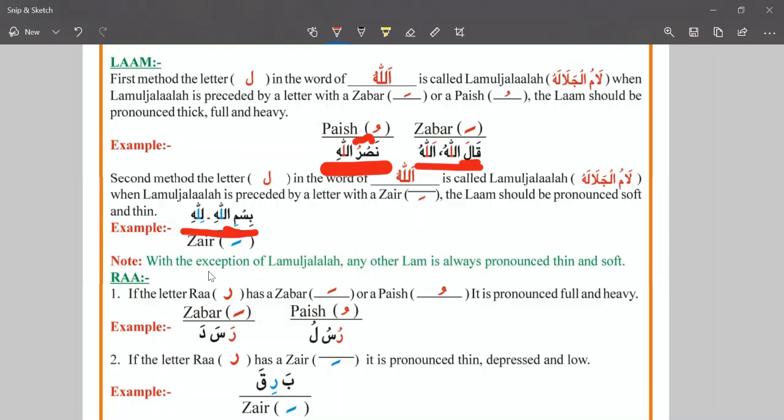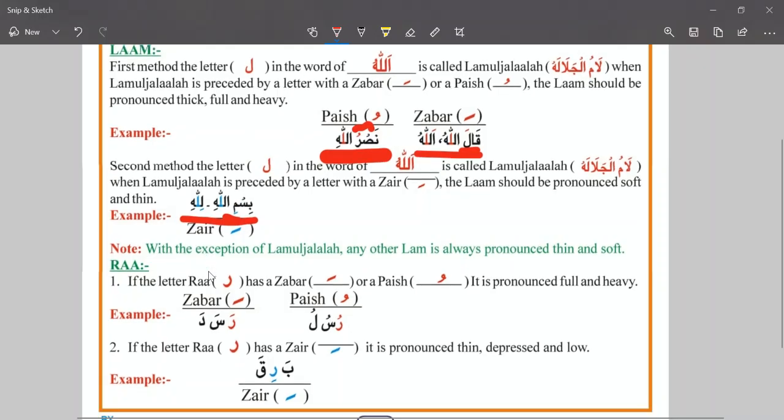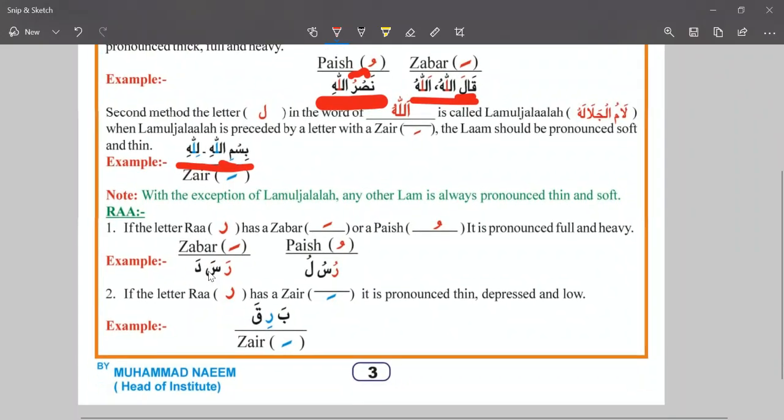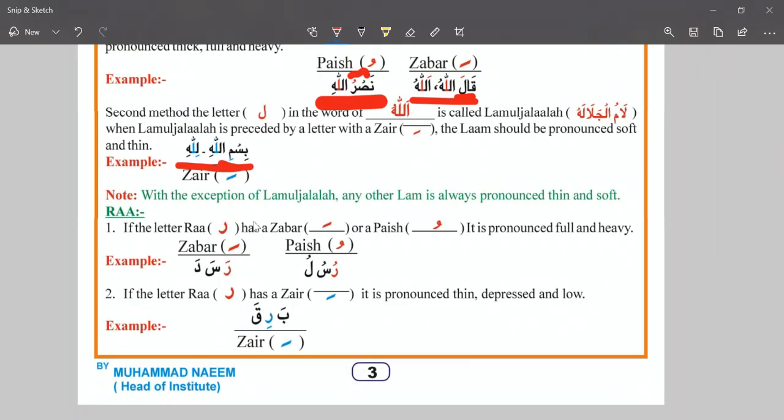So this one, the first letter where we pronounce sometimes with the heavy sound and sometimes with the low sound.